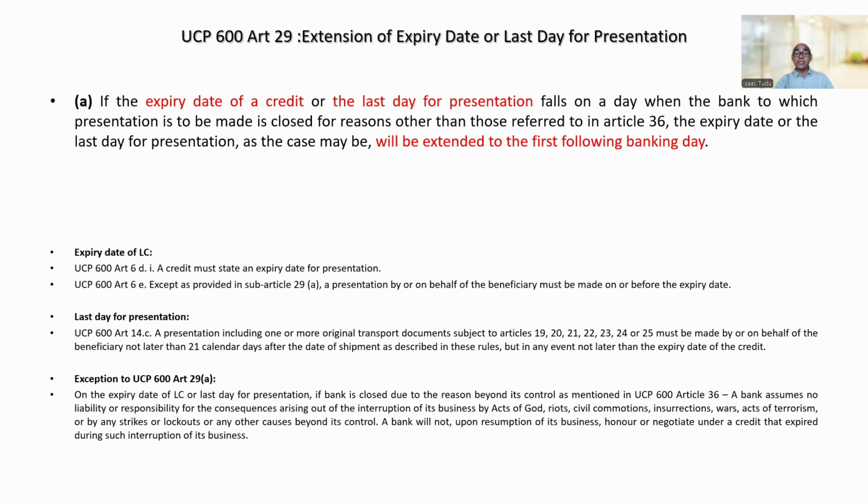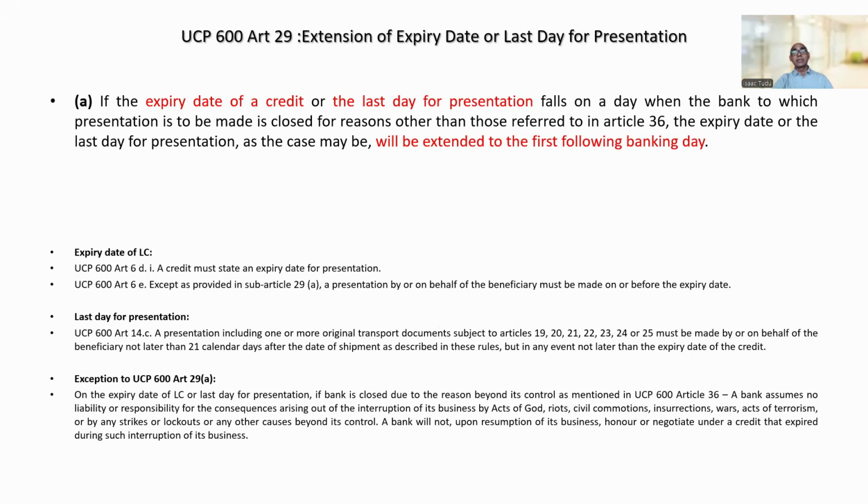That means the bank is closed not due to normal circumstances, but extraordinary circumstances which are beyond its control. If the bank is closed, in that case, the bank will not, upon resumption of its business, honor or negotiate under a credit that expired during such interruption of its business. And in that case, UCP Article 29A will also not be applicable, right? So Article 29A has this exception.